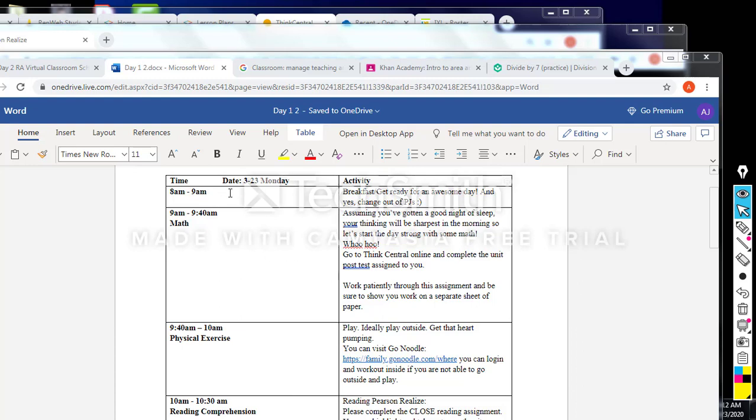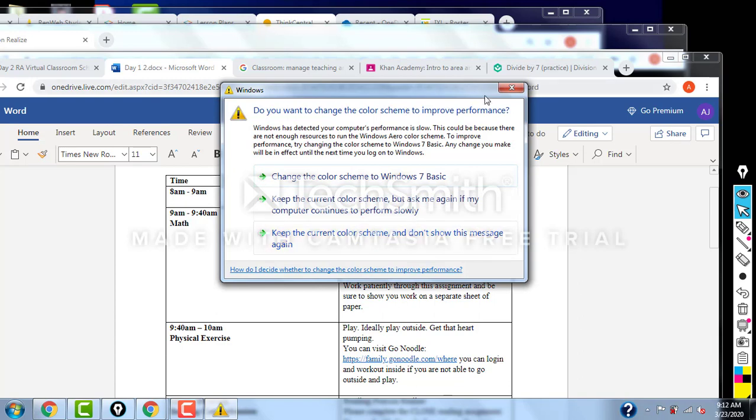Today is day one, Monday the 23rd. I thought it'd be a good idea to walk you through today's lessons. If you have any questions or concerns, please let me know. I will update these daily so that you can see what we're doing the day before, and let you know on the instructional videos that you can see.